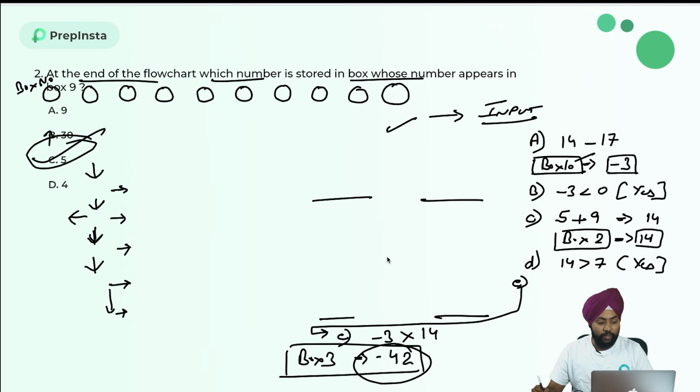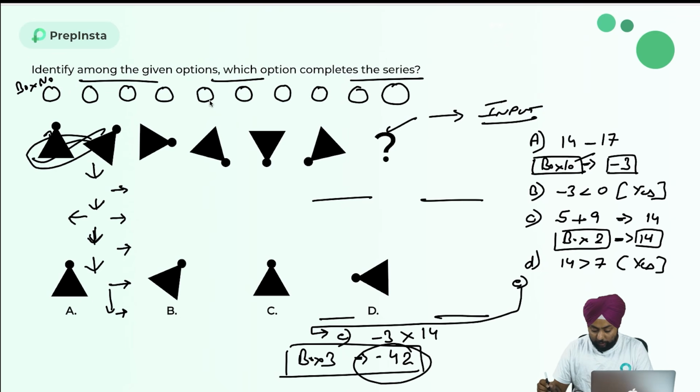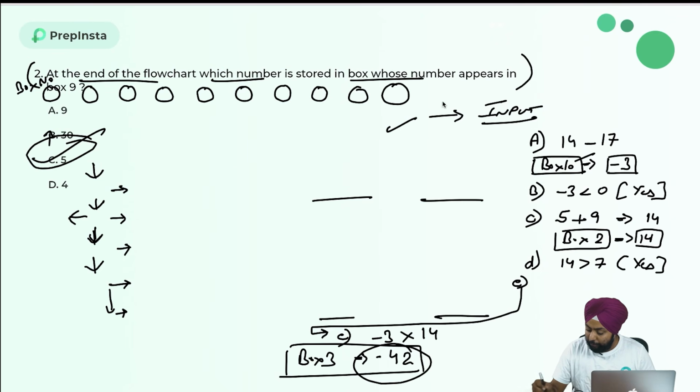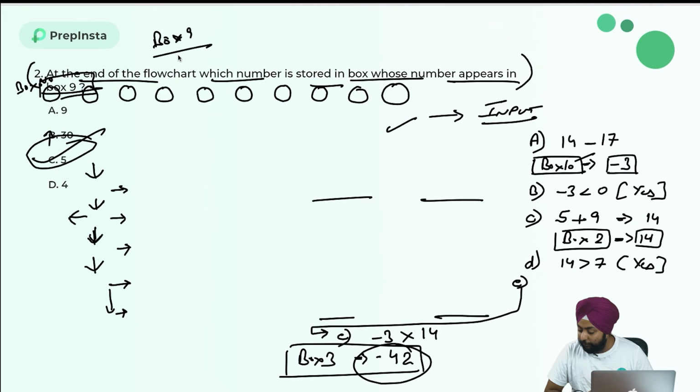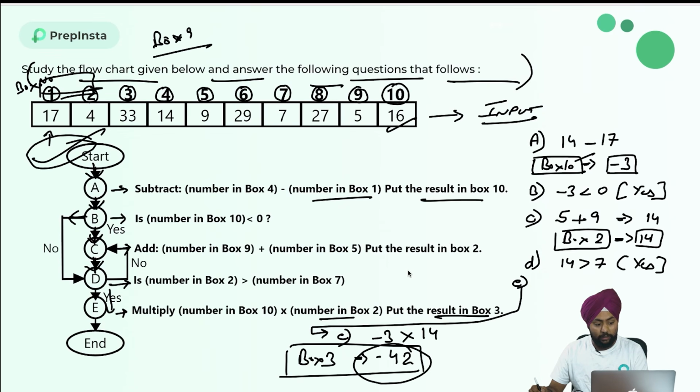Okay. So the next question over here is, at the end of the flowchart, which number is stored in the box whose number appears in box 9? Box 9. So that means I have to check the number which was in box 9, that box number. Okay, so let me tell you how you're going to solve this. They're asking, in box 9, which number was there? In box 9, I know it's number 5. So I have to check box number 5 now.